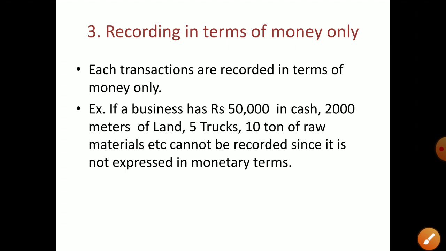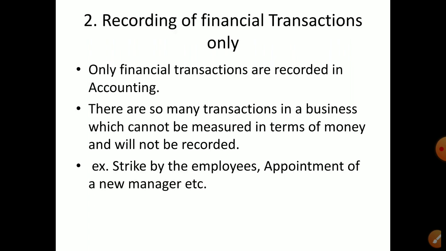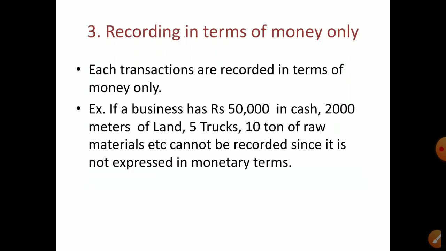Another thing you have to remember is recording in terms of money only. So each transaction is recorded in terms of money only. Here the second point: recording financial transactions only. Whatever transaction you do, only financial transactions you have to write, and you have to write them in terms of money only.